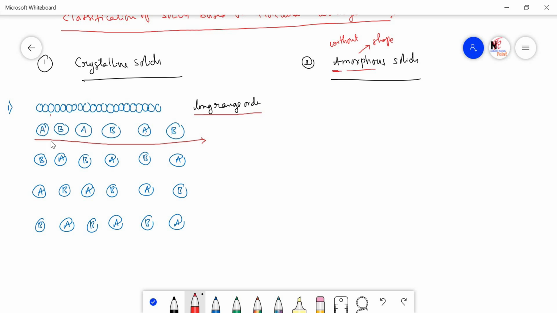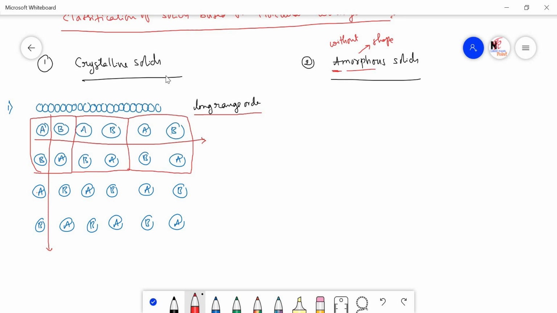You can see in this direction also. So, along this direction also you will have the same type of order, A, B. So, same order they maintain. So, if you consider this particular piece as a small crystal, then we have to consider this one also as a small crystal. See, AB, BA. Again, here also we can consider it as a small crystal.